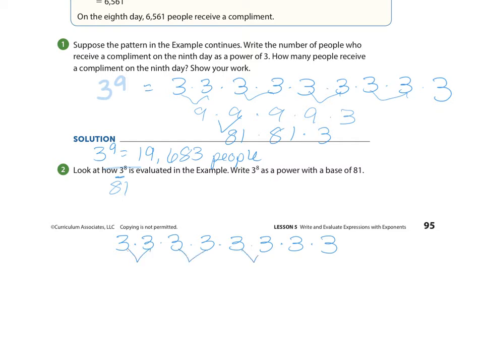I need to get my base to 81. So this gives me 9. That gives me 9. That gives me 9. And that gives me 9. So now I'm down to 81 and 81. How many 81s do I have here? I have 2. So to write this with a base of 81, I need to have 2 of the 81s to get me to the same equivalent answer as 3 to the 8th.